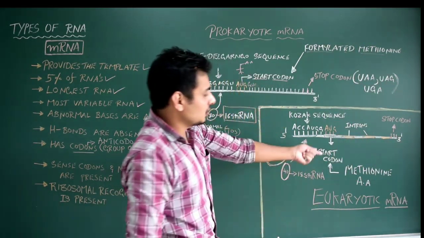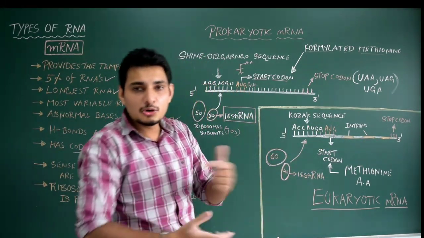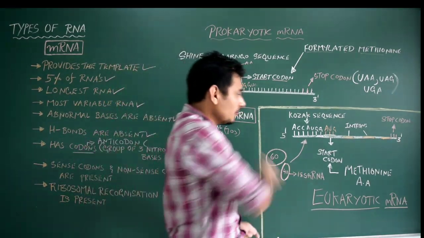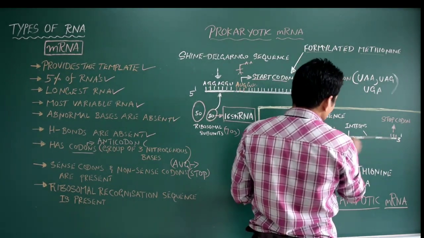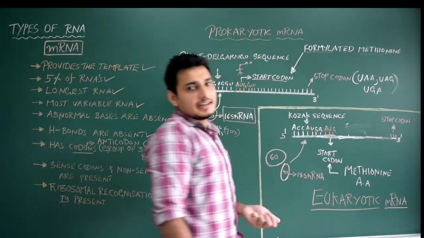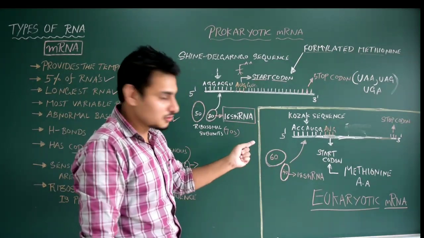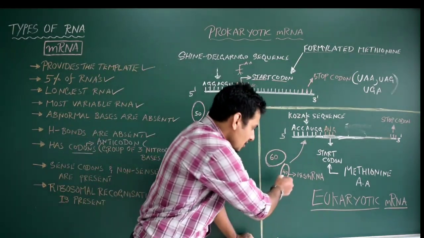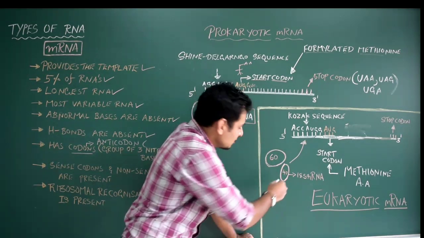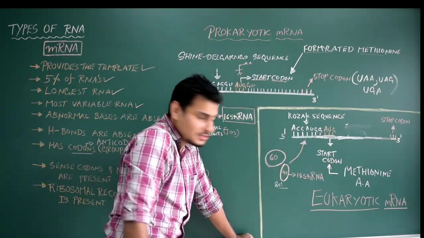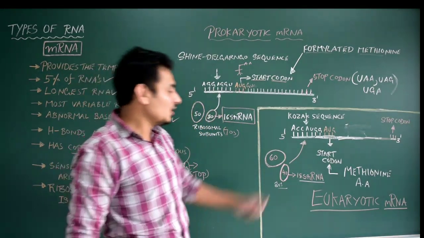Here I have already mentioned that before it goes out of the nucleus to the ribosome, it has to undergo certain modification, that is splicing. You know what splicing is, everything. Okay, so now let us imagine that everything is done. The introns are now removed, only exons are there. Now it is ready to go out of the nucleus, and you know the difference between ribosomes in prokaryotes and eukaryotes. 40S and 60S make an 80S type of ribosome in the case of eukaryotes. The first is the smaller subunit, which will recognize the Kozak sequence, and that is made up of 18S rRNA. Okay, so that's all about it.